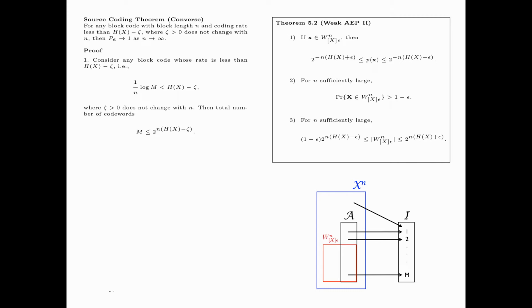First, consider any block code whose rate is less than entropy of X minus zeta. That is, 1 over n log M is less than entropy of X minus zeta, where zeta greater than 0 does not change with n. Then the total number of code words M is less than or equal to 2 to the power n times (entropy of X minus zeta).